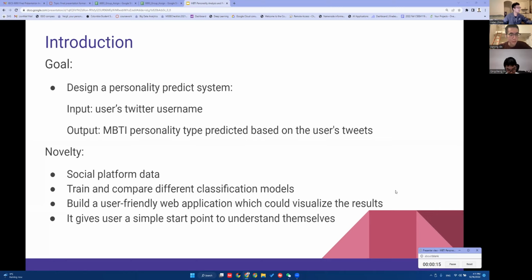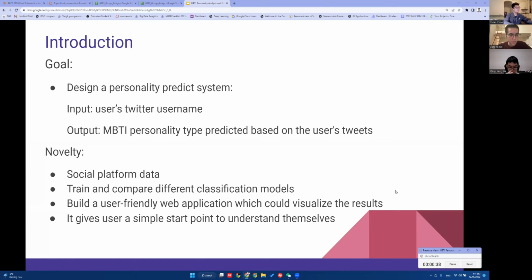First, let me briefly introduce our project. Our goal is to design a personality prediction system. The input of our system is a user's Twitter username, and it should return the MBTI personality type predicted based on the user's tweets. Generally, people get their personality type by filling out questionnaires.